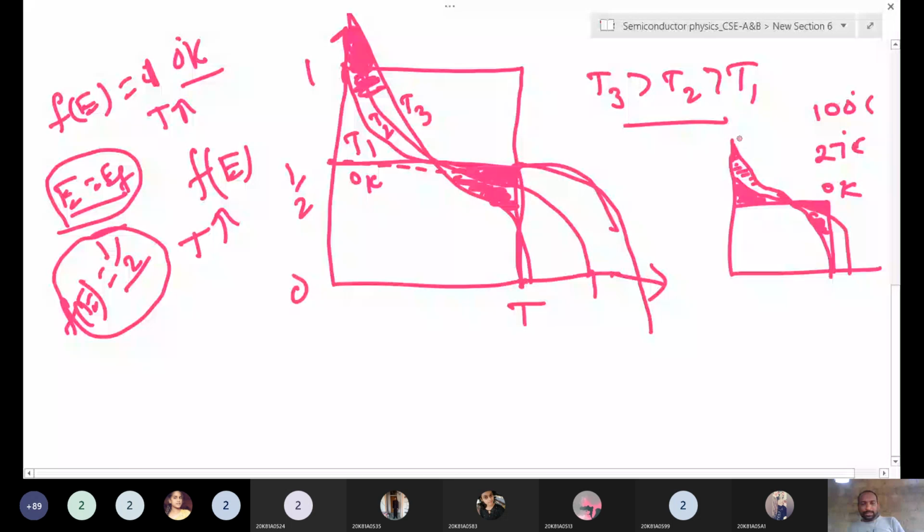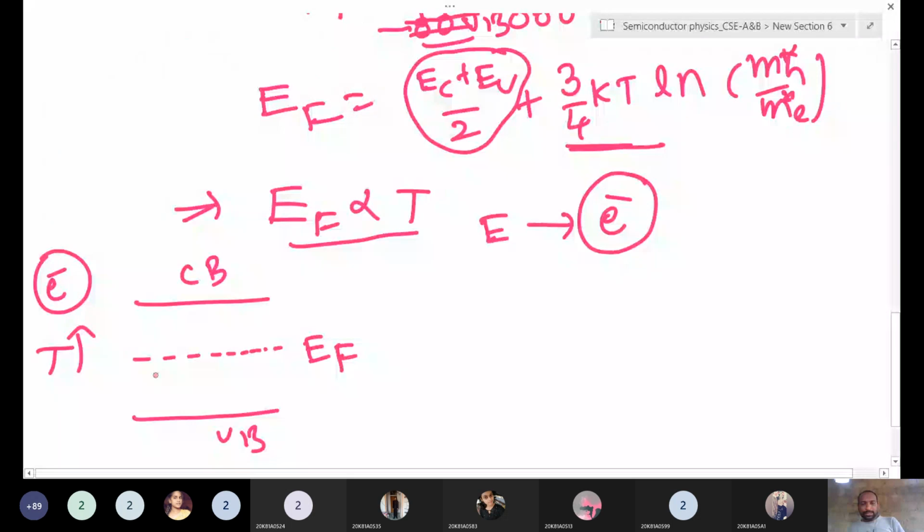How will it shift, lower or upper? We are discussing with respect to electrons. If you increase the temperature, how will this Fermi level shift? Are you following the question or not?